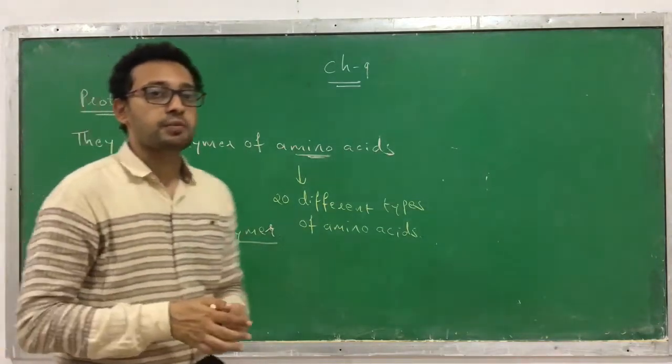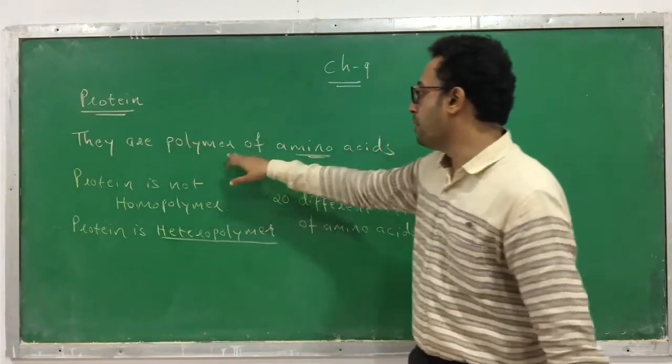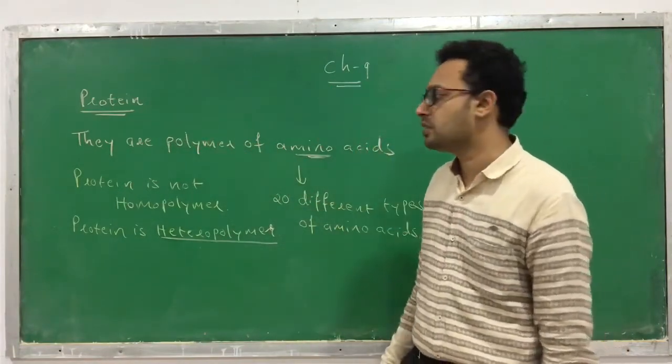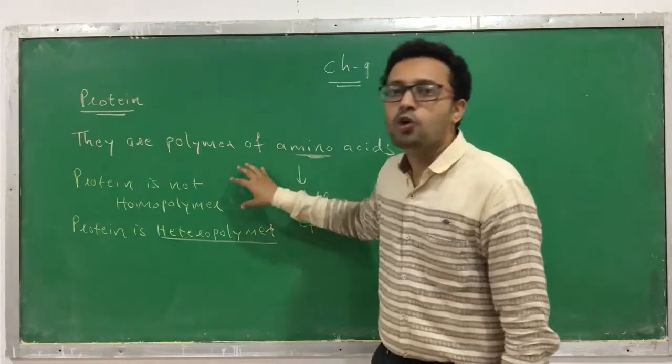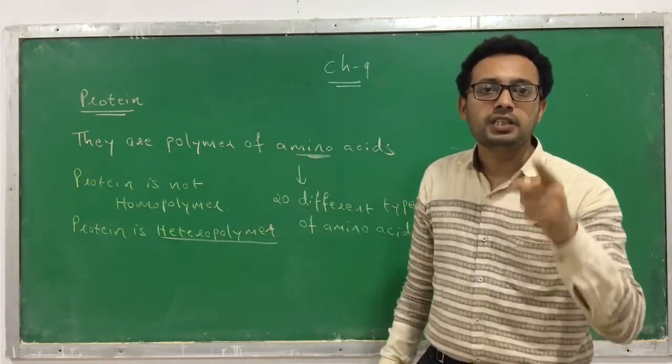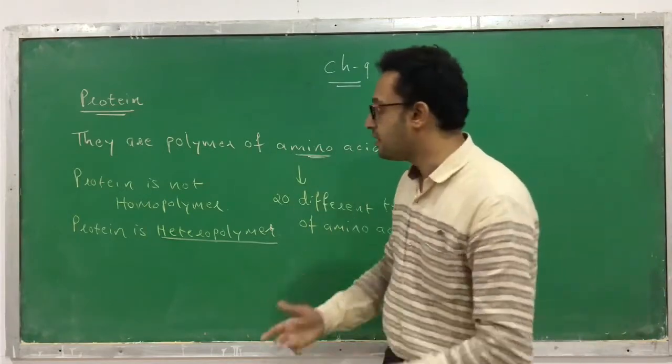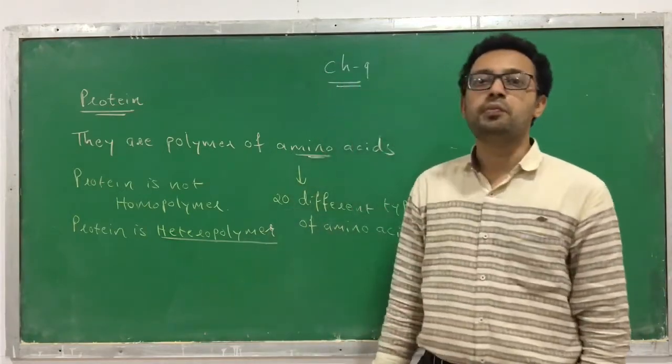I again repeat, what is a protein? Proteins are polymers of amino acids. There are 20 different types of amino acids. Protein is not a homopolymer. That means the amino acids present in its structure are not the same. They are different, hence we are calling it a heteropolymer.